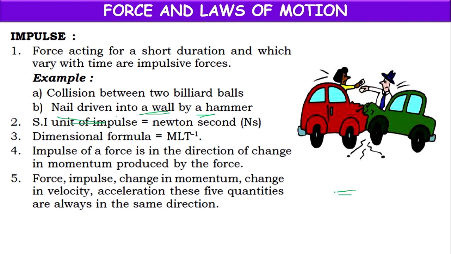So a nail, if you want to fix it into the wall by a hammer, when we touch it with the hammer, at that particular moment it will be having impulse. And the SI unit of impulse is Newton second, Ns, and the dimensional formula is M1 L1 T minus 1.